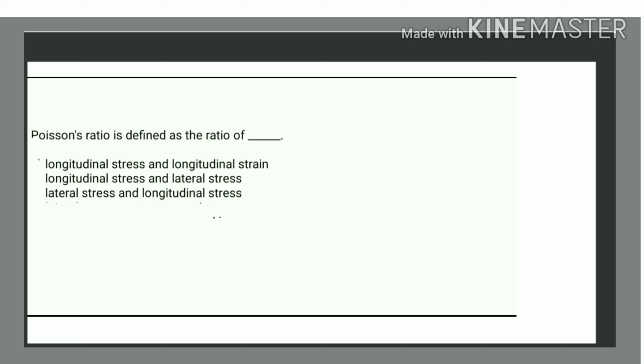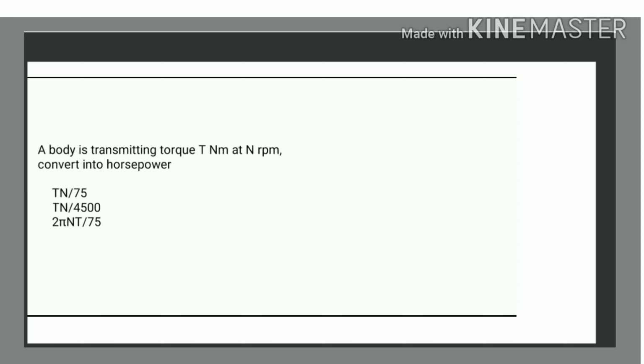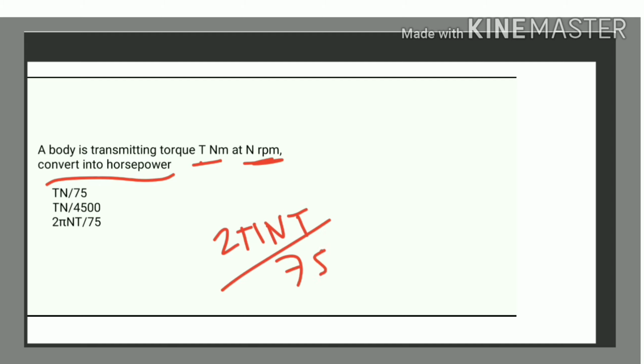The Poisson ratio is defined as the ratio of lateral strain to the longitudinal strain. A body is transmitting torque of T Newton meter at N rpm, convert into horsepower. This is nothing but 2 pi NT upon 75. This is nothing but the horsepower.